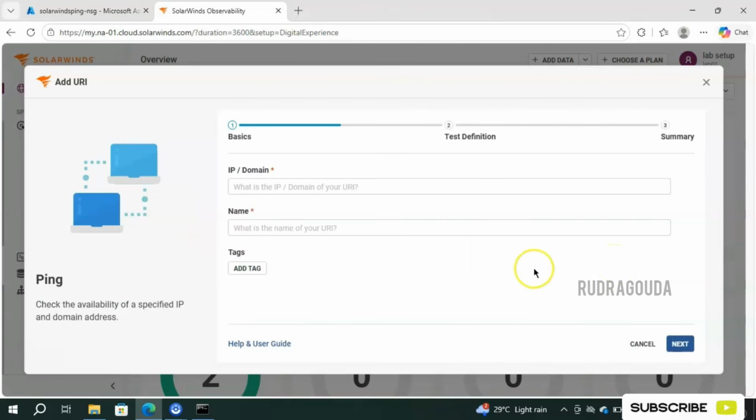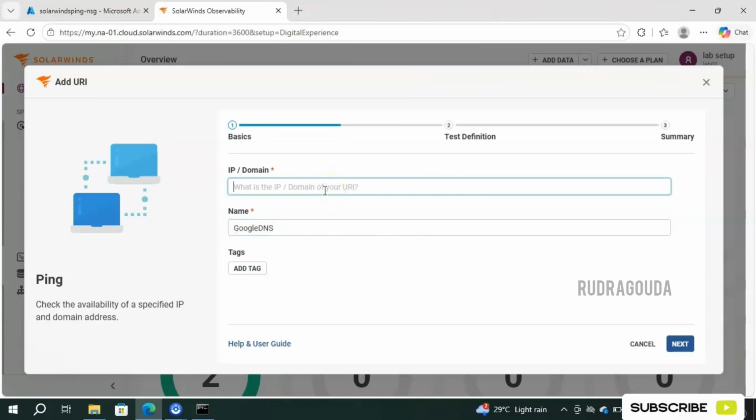Let me click on that. Once you click on that, it will go to the next screen and it will ask for the information. We need to provide the name and corresponding IP address. For this demonstration purpose, I will take an example of Google DNS. You can provide any IP address here, depending on your project requirement. Since I don't have any IP address, I'll just go with a Google one.